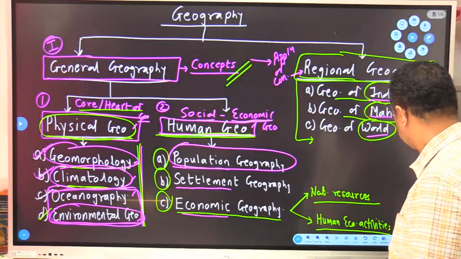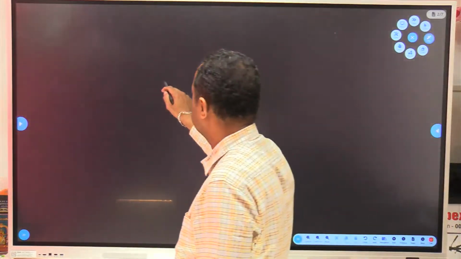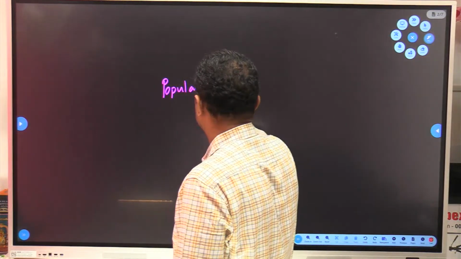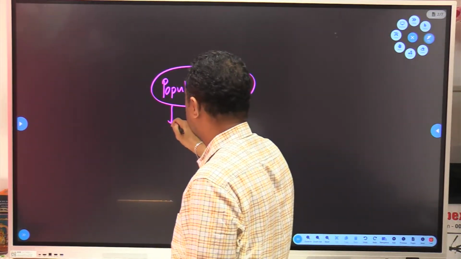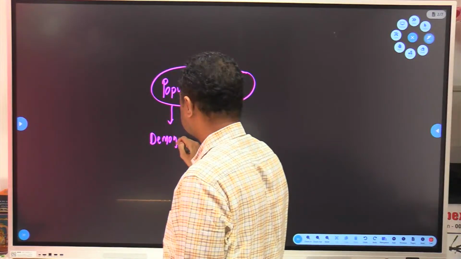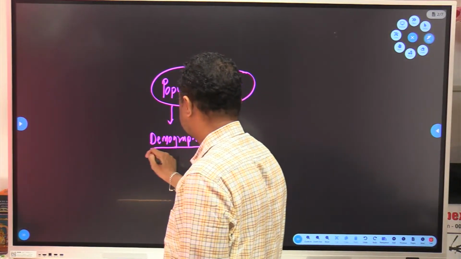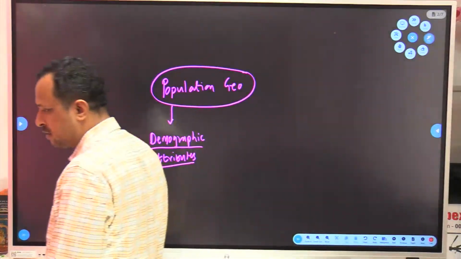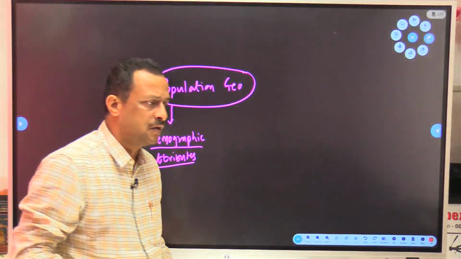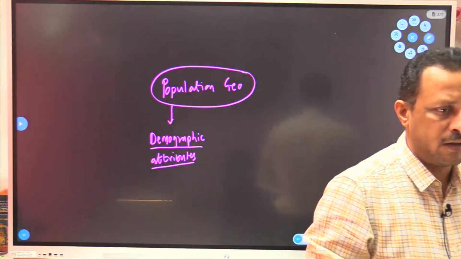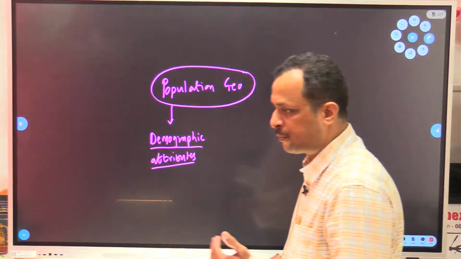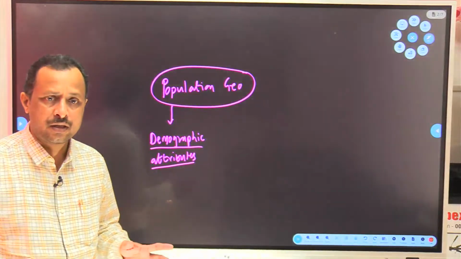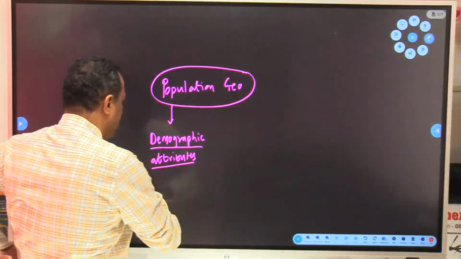What do we have to see in it? Just try to understand. First, demographic attributes. What are demographic attributes? These are those components, those factors which help us to study human population. Meaning what? What is the total population? What is the population growth rate? What is the population density? What is the sex ratio, birth rate, death rate? Such multiple components we are going to check over here.